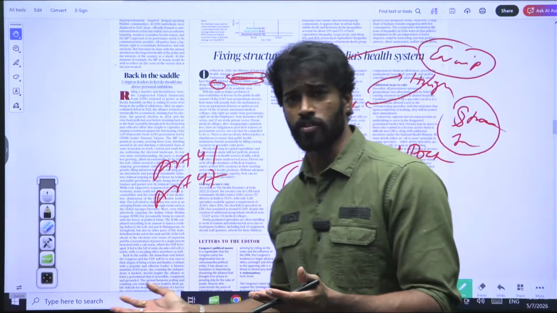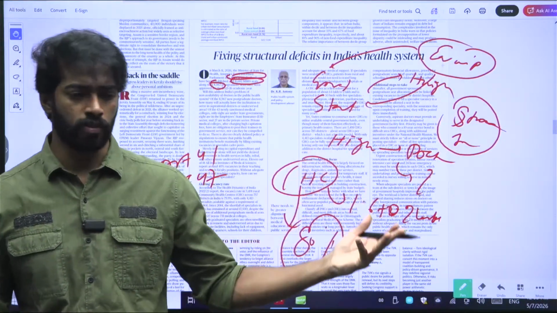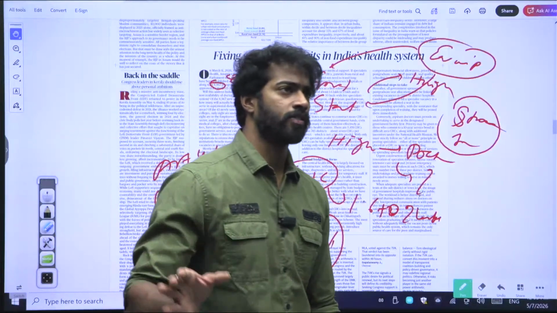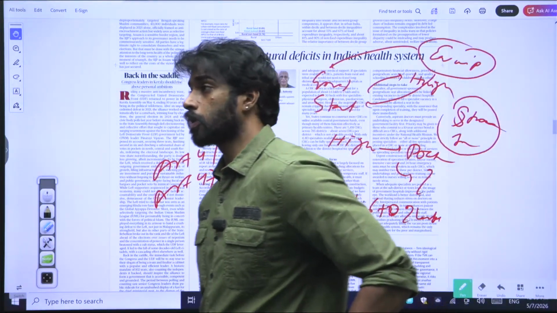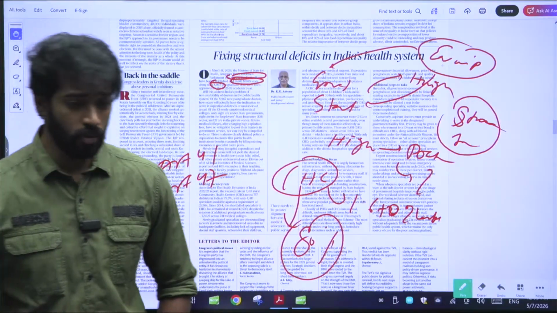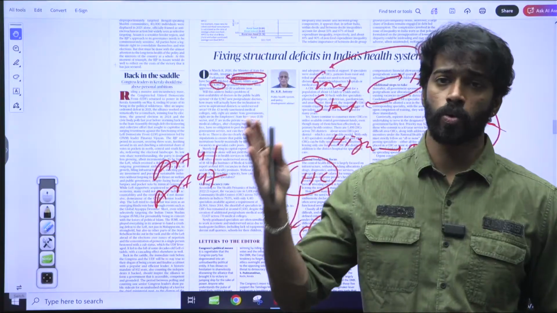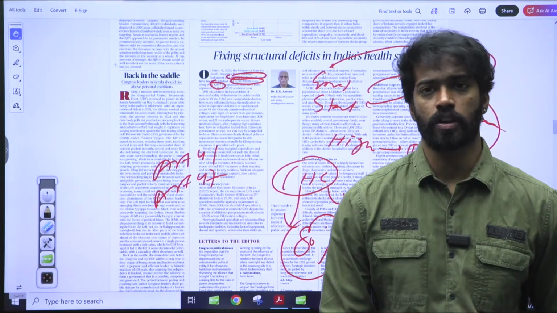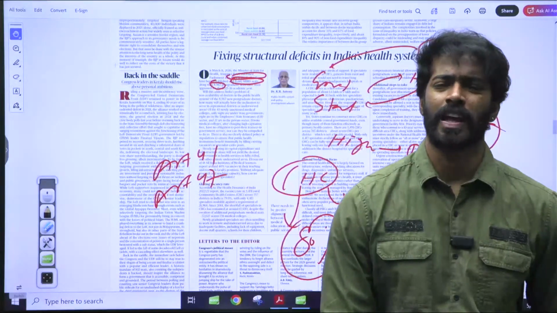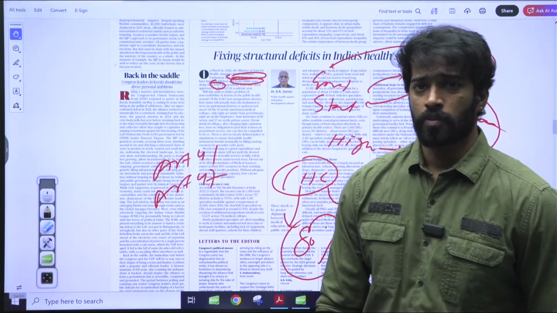Obviously, there's an ethical decision. There are doctors who actually have studied to have a good life. Many people show this grandeur life, saying that if you become a doctor, you'll have a high life and you'll be able to serve people and you'll be able to earn a lot of money. Obviously, you can, but at the end of the day, it is the people who cannot afford that are suffering, right? That is a very highly ethical decision and a highly ethical debate that we actually need to put,